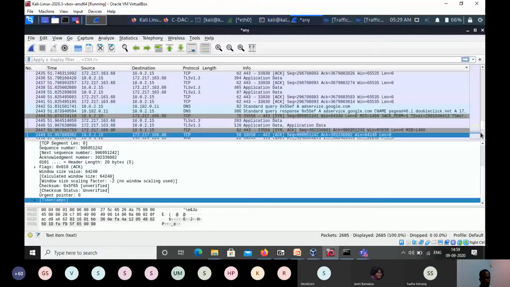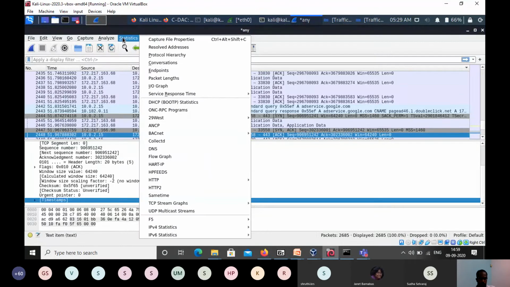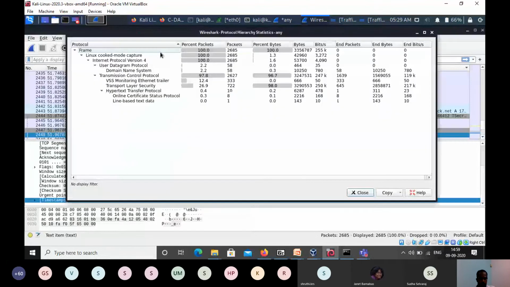Now, a lot of other statistics and analysis options are available in Wireshark. Here you can see statistics like how many packets are captured and what the protocol hierarchy is. All are Ethernet packets.